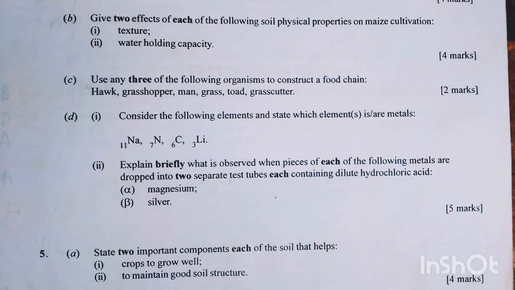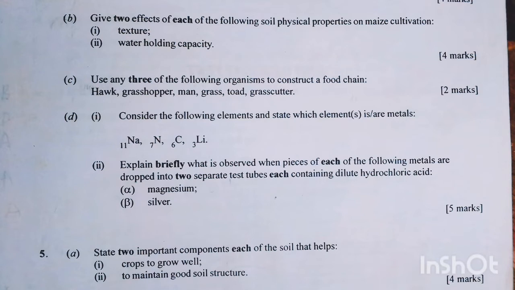4b. Give two effects of each of the following soil physical properties on maize cultivation. I. Texture, and II. Water holding capacity. In this question, we are not yet sure of the answer, so we will prefer to move to the next question.